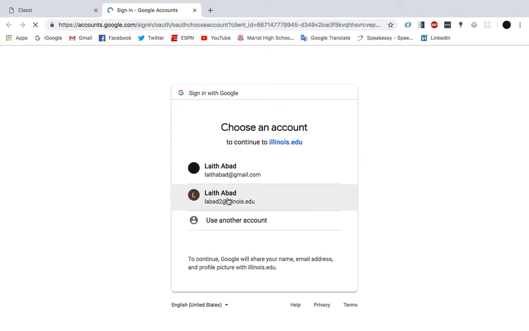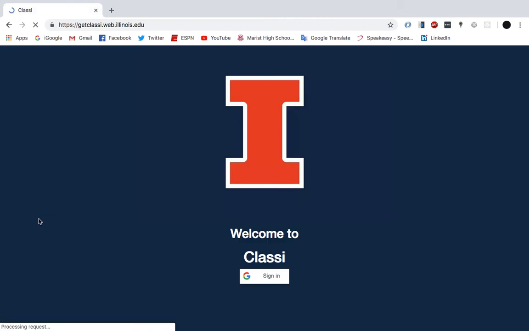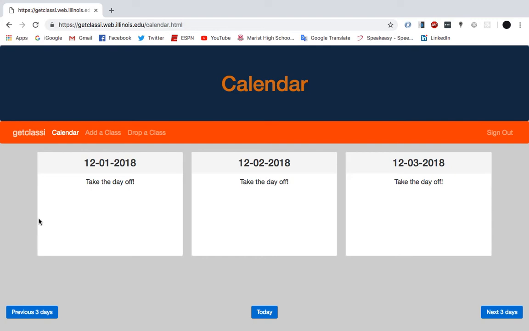So what just happened is we were led to the sign-in page, which is the default page when you go to getclassy.com. Lath decides to sign in with a school account. We're now redirected back to the homepage, and now we're at Lath's current calendar. I currently don't have any things going on because I'm not enrolled in any classes. Maybe you should add a class. I think that's a great idea, Mac.